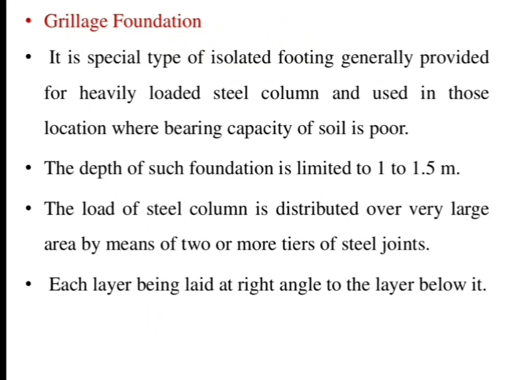Next type of shallow foundation is grillage footing. So what is grillage foundation? It is a special type of isolated footing generally provided for a heavily loaded steel column.